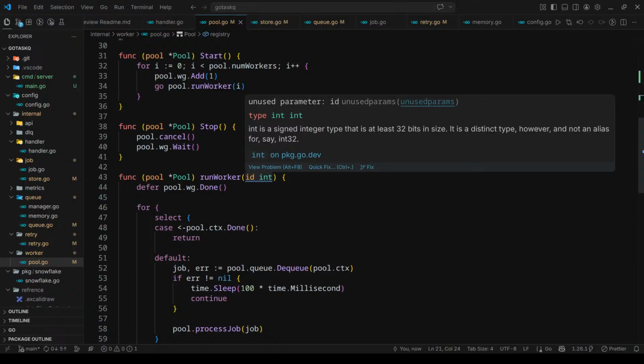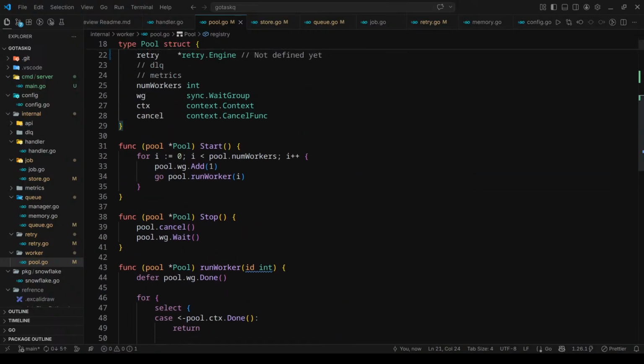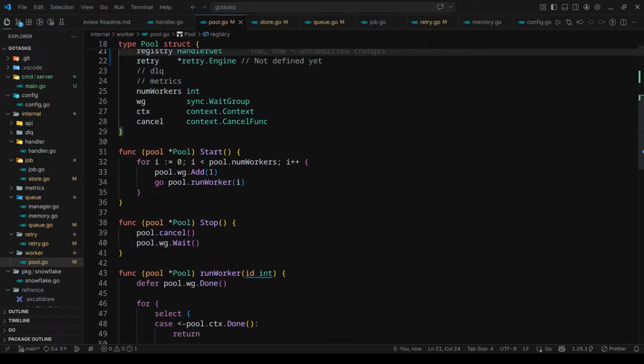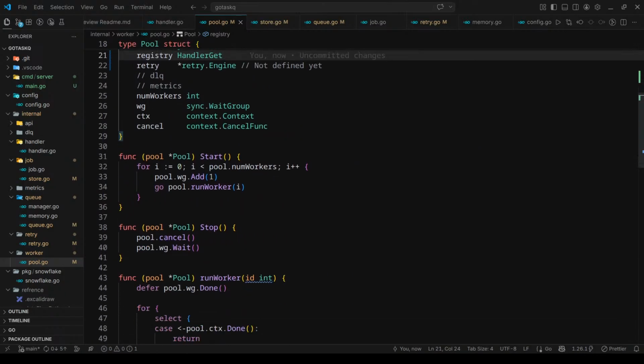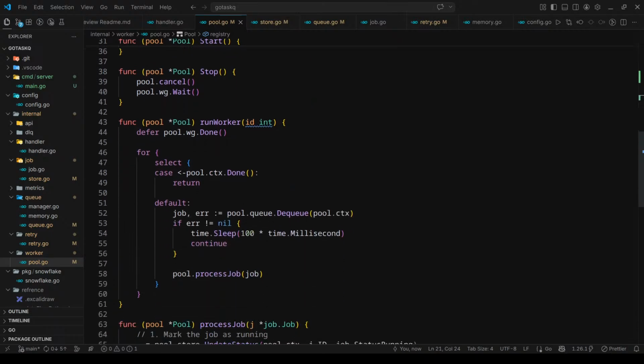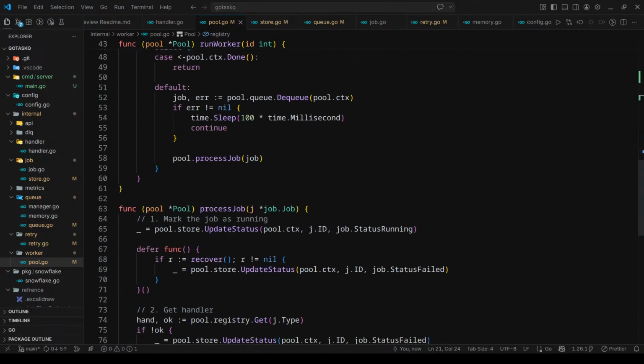Let me define the functions. Give me a sec. Pool.cancel, pool.wg.wait. If there's an error, time.sleep. Okay, it's handled here.